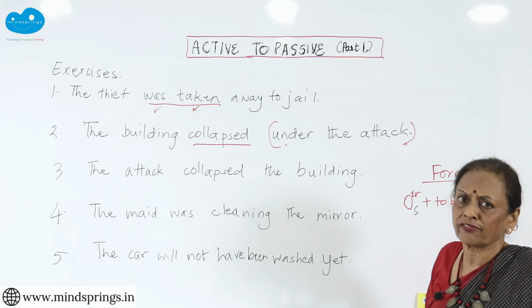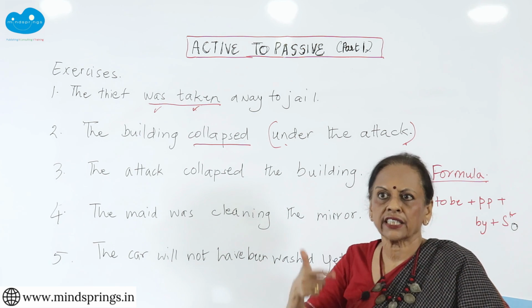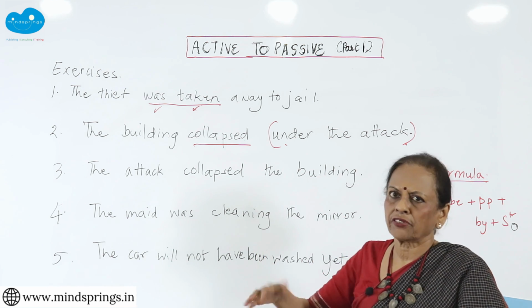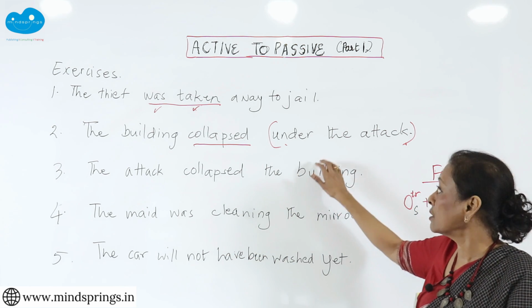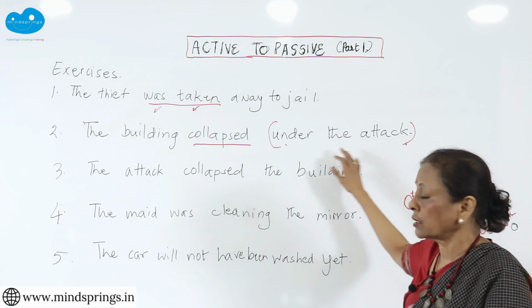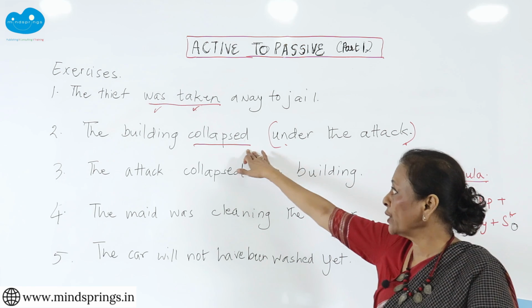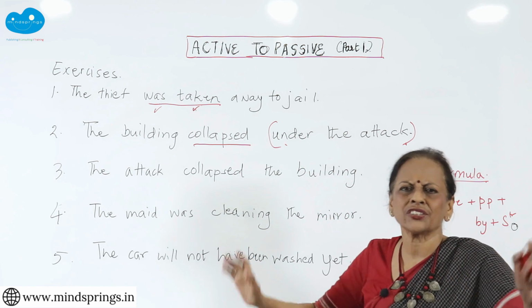It's a prepositional phrase. What did I tell you? Adjectives, adverbs, prepositional phrases, adjectival phrases, whatever else you have, they are called adjuncts and they are not objects. So you can't say collapsed what under the attack, it's nonsense, right? And therefore we know that this is intransitive and therefore it cannot be changed into the passive.